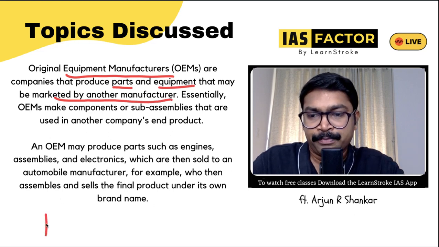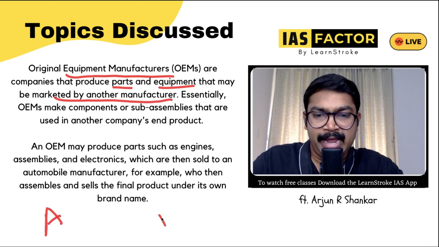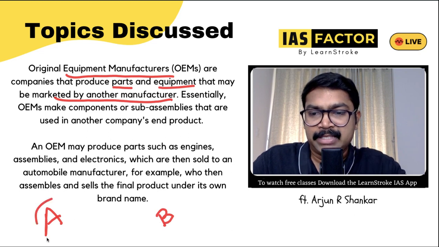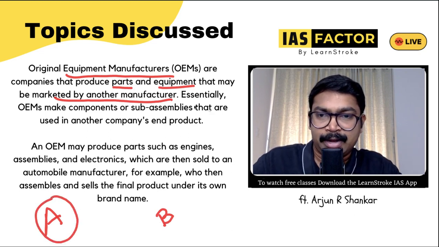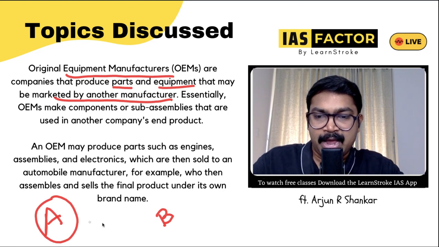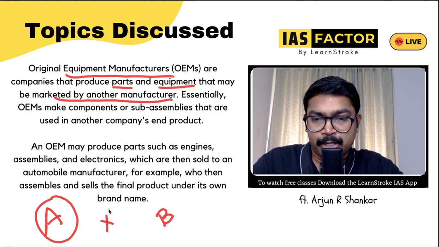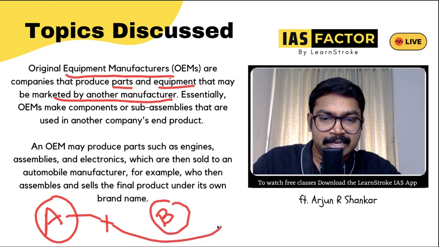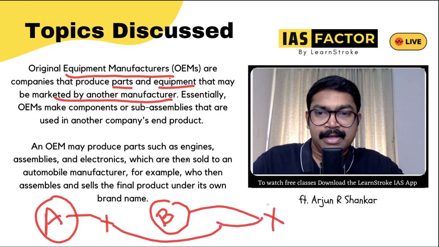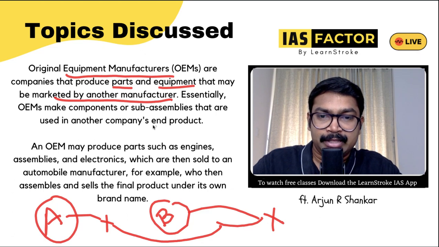So imagine that there are two companies called A and B. A is manufacturing parts, equipment, etc. But say, imagine they have created a part called X. Company A has created X, but X is marketed by B. X is taken forward, or used in assemblies in another company's end product.